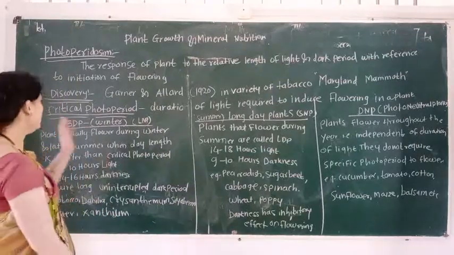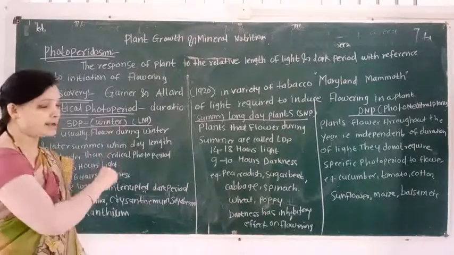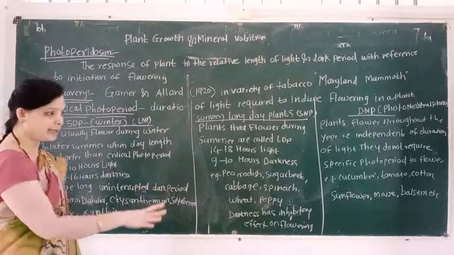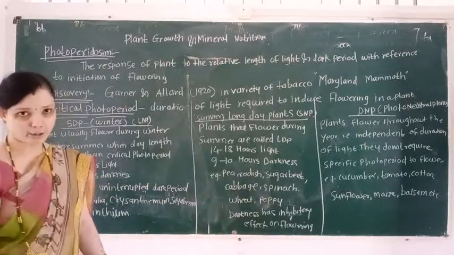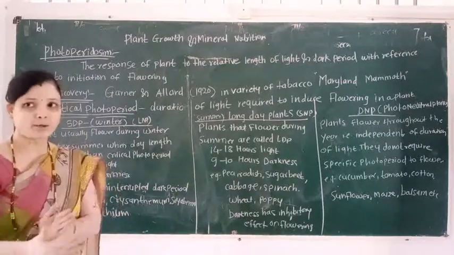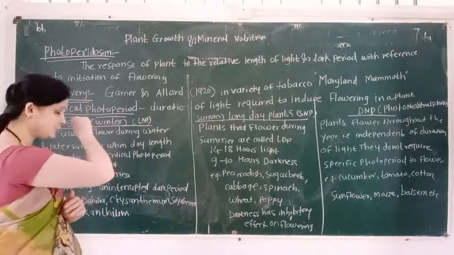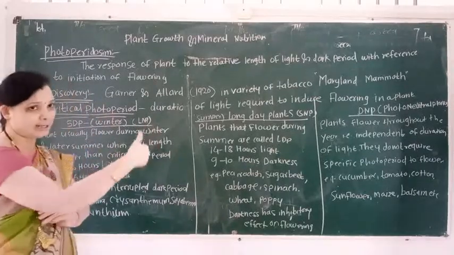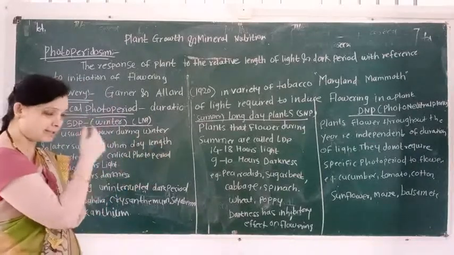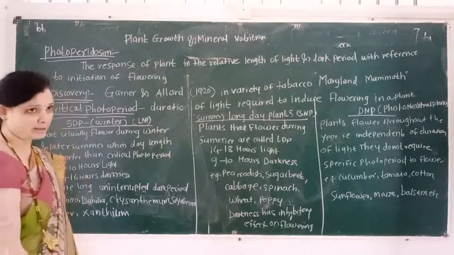And what is critical photoperiod? The duration of light required for inducing flowering is known as critical photoperiod. Depending upon critical photoperiod, plants are classified into how many types? Plants are classified into three types. First type is short day plant, second type is long day plant, and third type is day neutral plant.